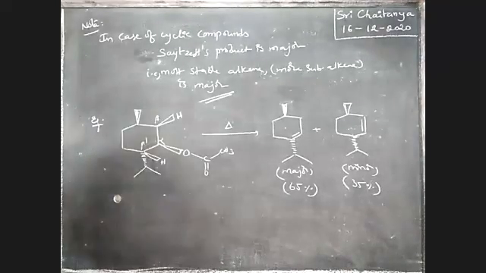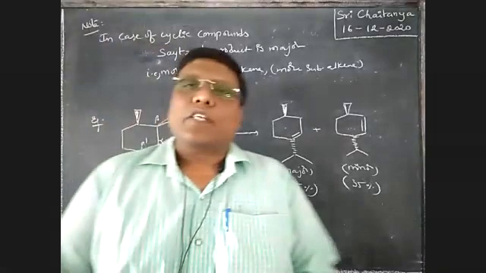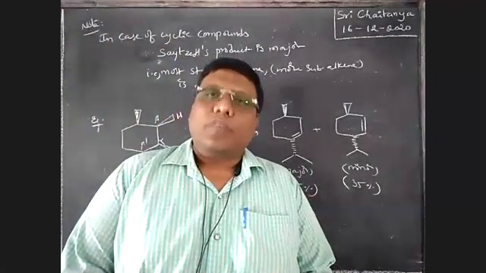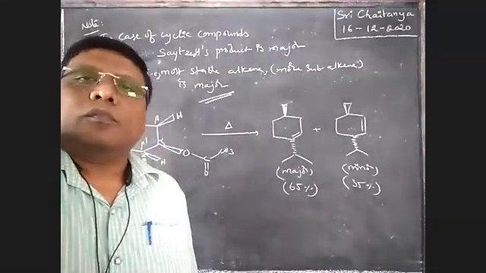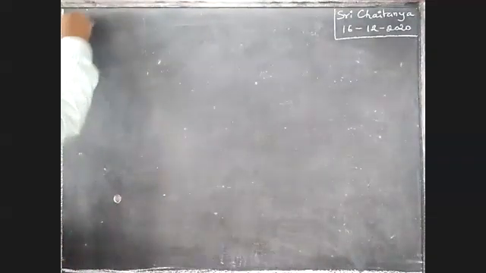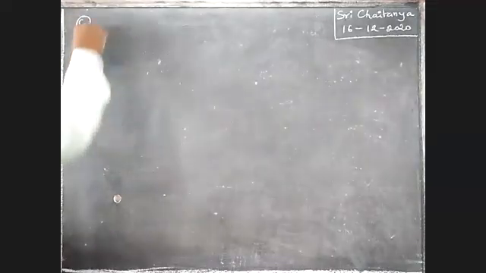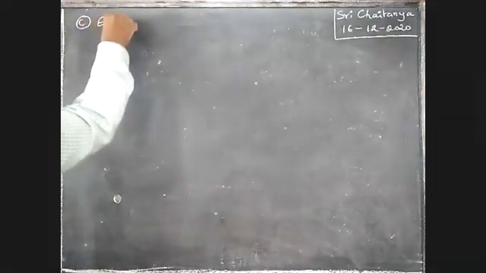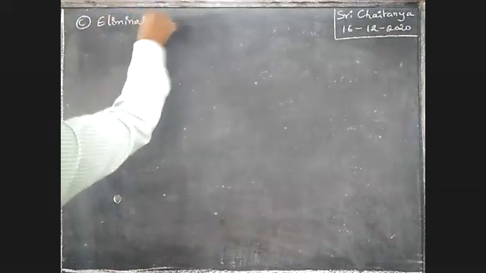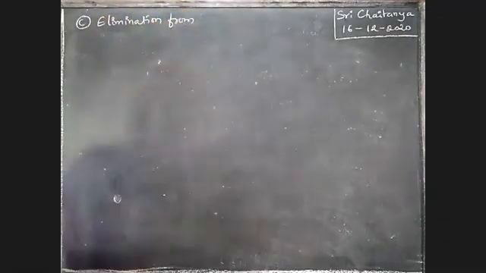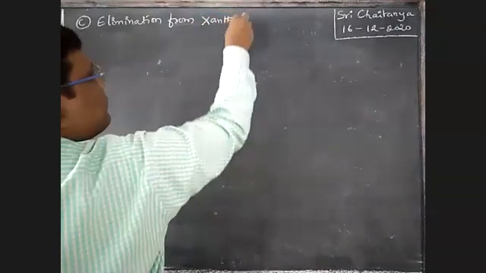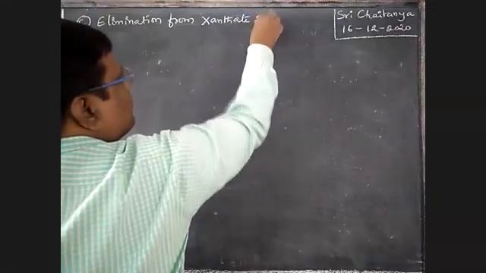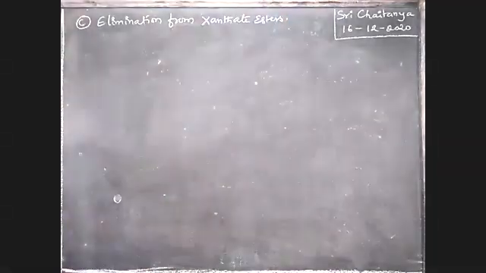Okay. It is about elimination from ester cell. So first of all, ester formation, after that, elimination. Elimination from xanthate esters.